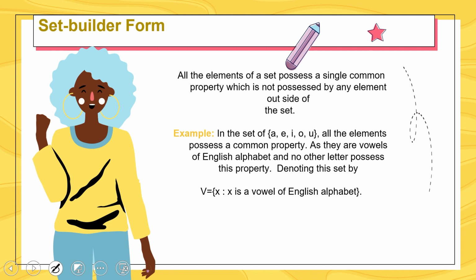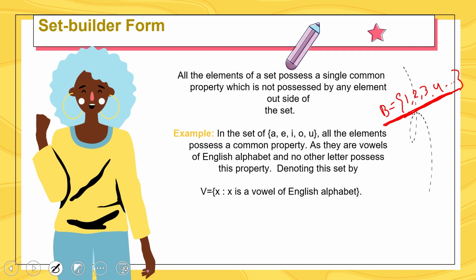Suppose I am taking one example here. Suppose B is a set and I am writing some numbers: 1, 2, 3, 4 and so on. Which common property do the elements of this set hold? Tell me, students. 1, 2, 3, 4, they are natural numbers.